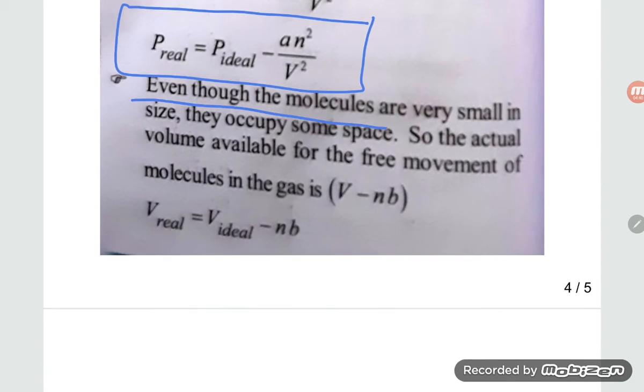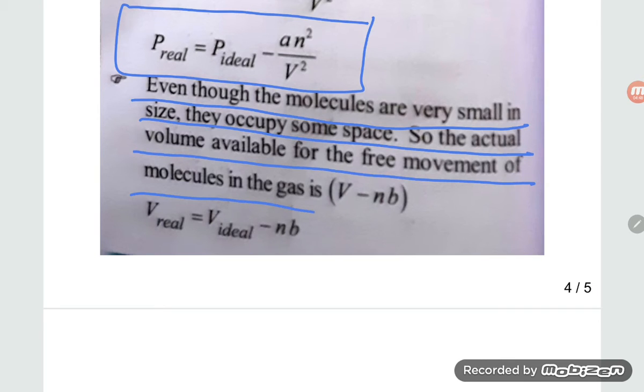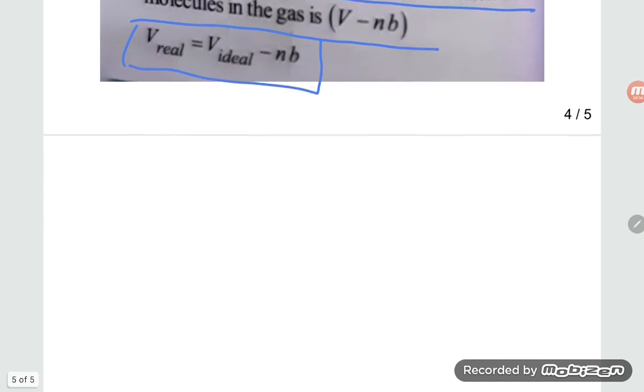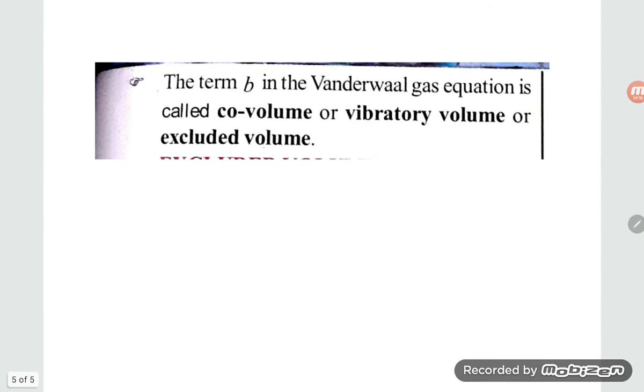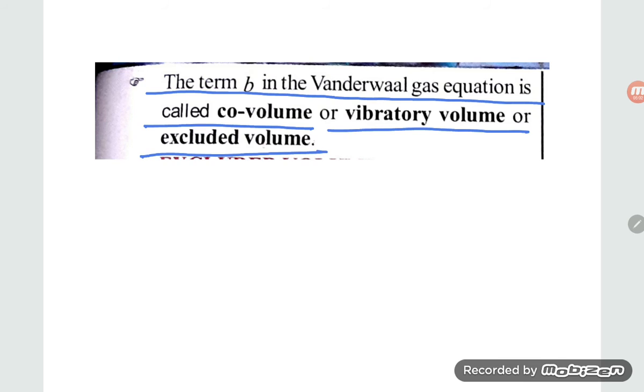Even though the molecules are very small in size, they occupy some space. So the actual volume available for the free movement of molecules in a real gas is V minus nb. So V real is equal to V ideal minus nb. The term b in the van der Waals gas equation is called co-volume, or excluded volume.